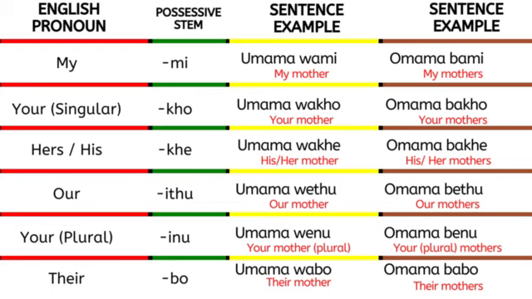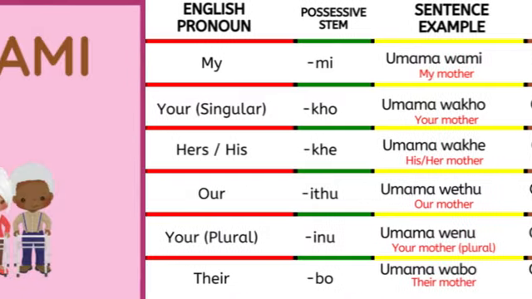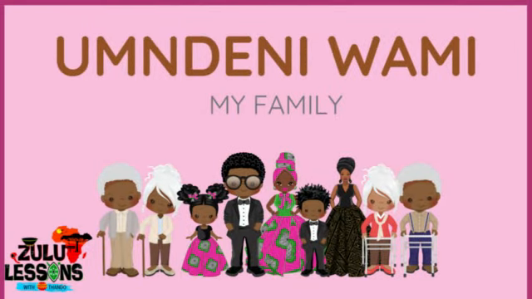But if I'm saying this mother belongs to you all, so it's your mother, all of you, then umama wenu, that wa and that inu blended becomes wenu. So yenu, ingane yenu, your child, all of you. Then amantombazane, a noun that begins with ama, then it will be enu, amantombazane enu.